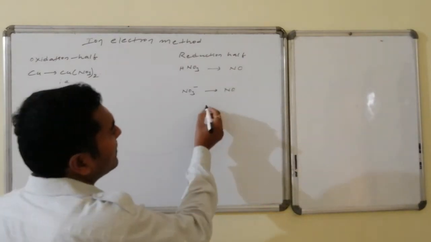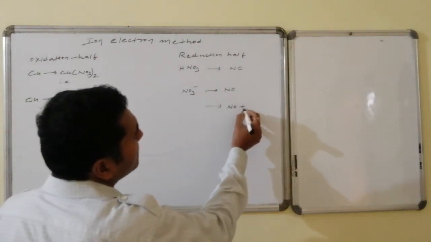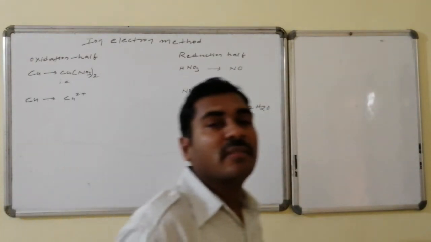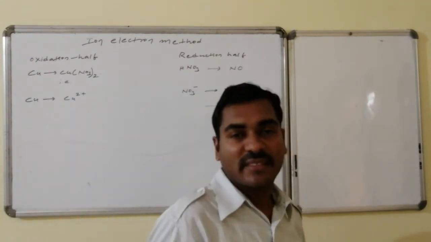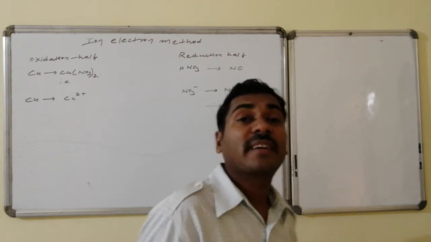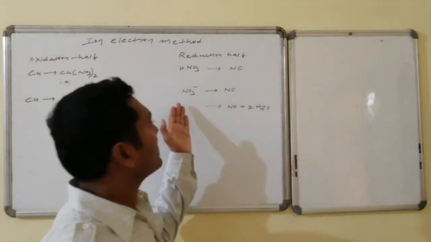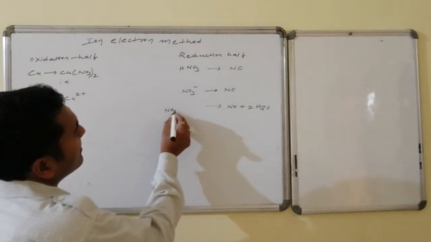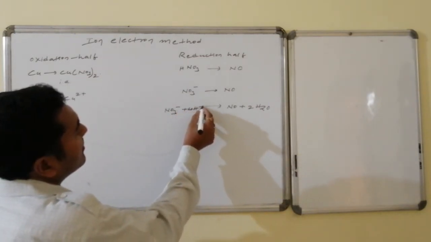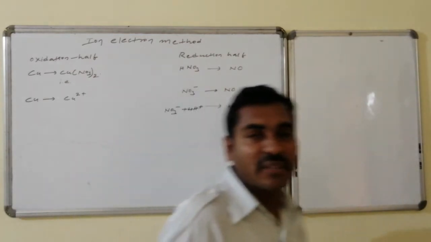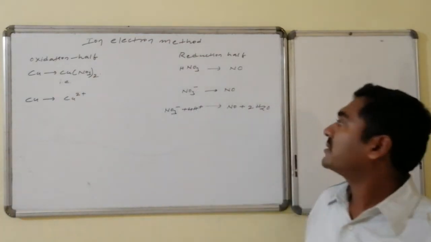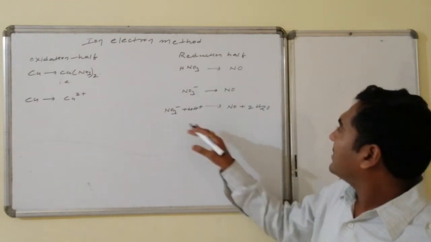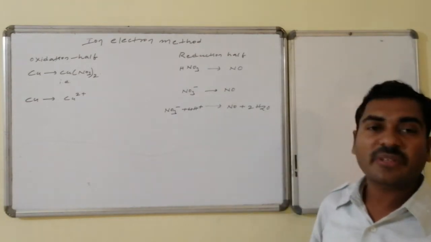Those 2 oxygens are filled by adding 2 water molecules. If you add 2 water molecules, the water molecules include H pluses, so 4 H pluses are extra. The lack of 4 H pluses can be balanced by adding them on the NO3- side. By taking 4 H+, it is converted to NO followed by 2H2O. Now it is balanced in terms of nitrogen, oxygen, and hydrogen.